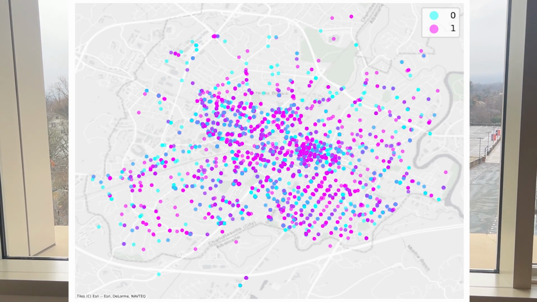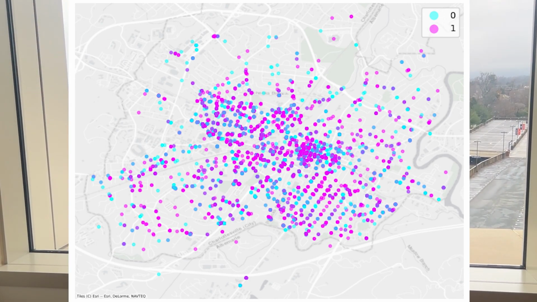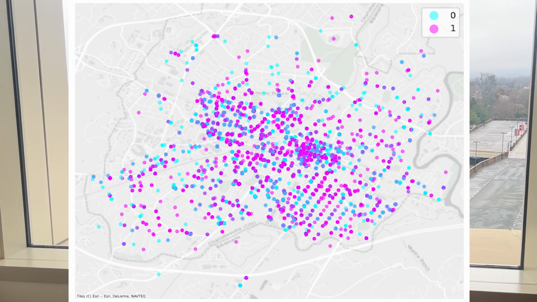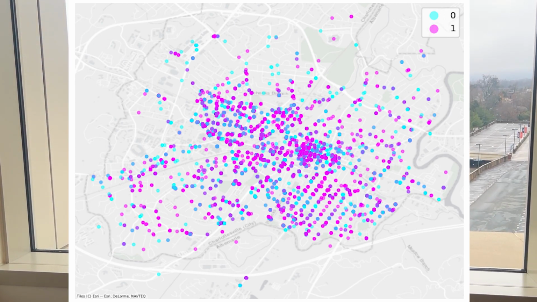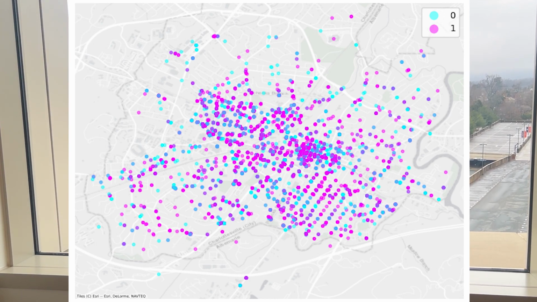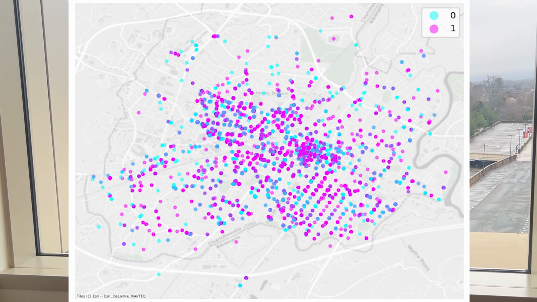Just for fun, we also tried a nonlinear Gaussian RBF SVM to see if we could draw a more clear geographical border around where severe crimes tend to happen. However, because of factors like limited data and other factors influencing crime severity, our SVM performed pretty poorly. Hey, we tried.